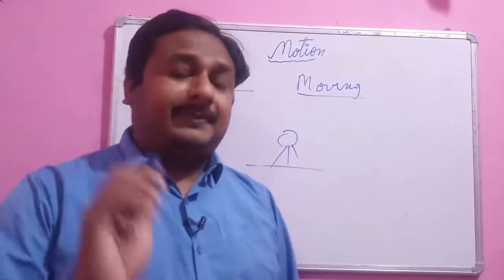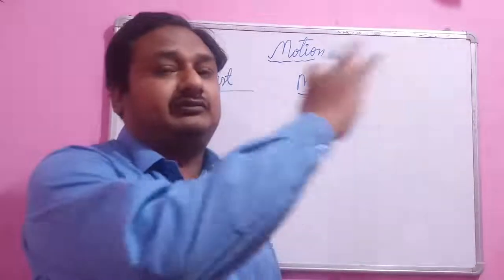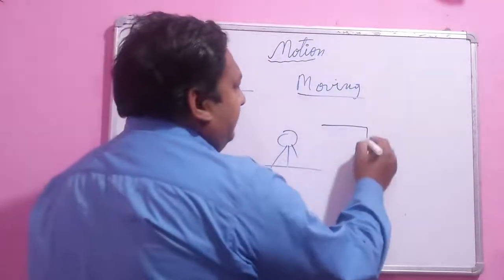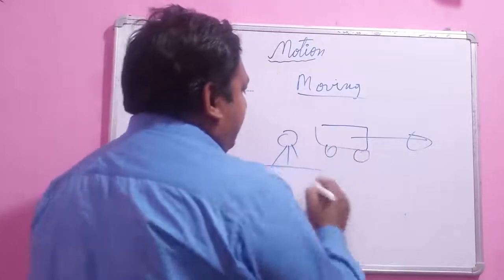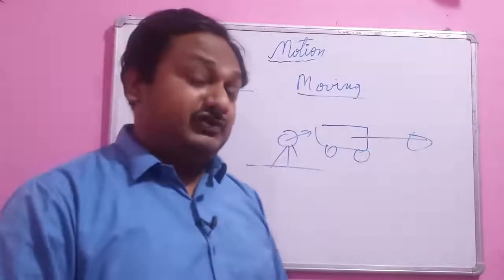But at the same time, you are standing on the roadside and a bus is moving. Suppose here the bus is going in this direction, and looking at this, you see the bus is moving. Moving with respect to whom?